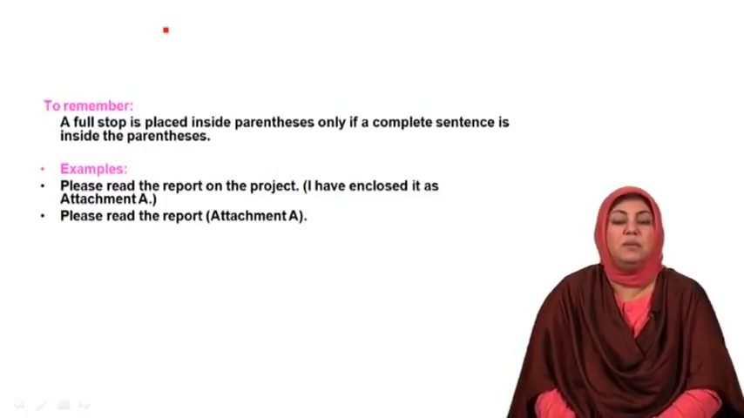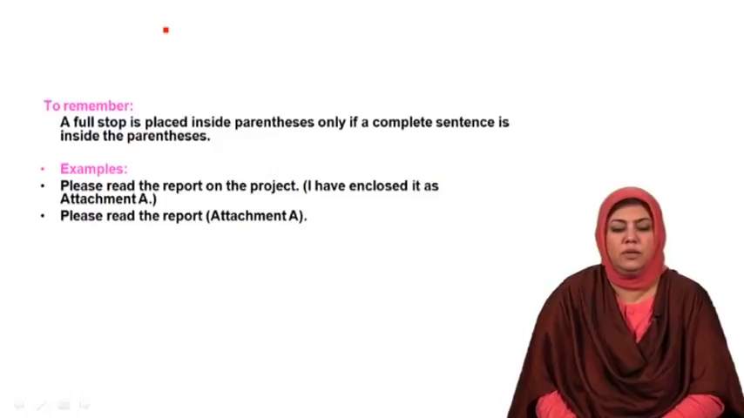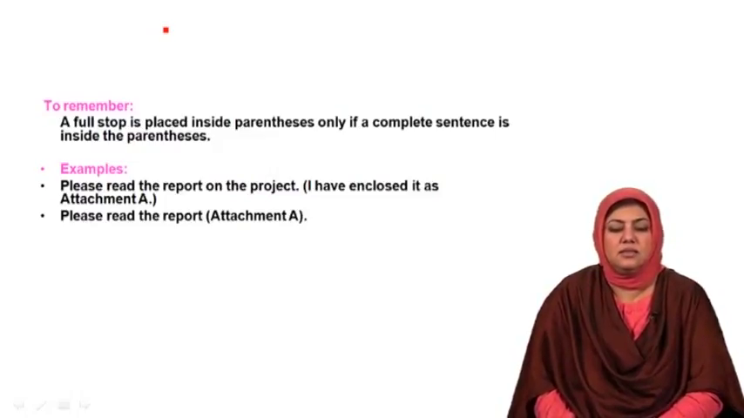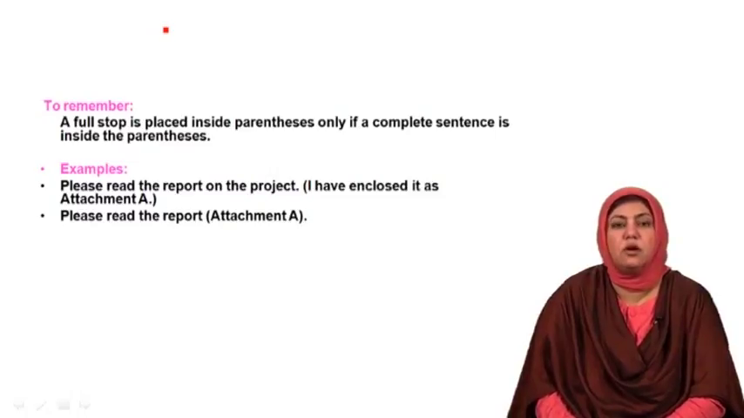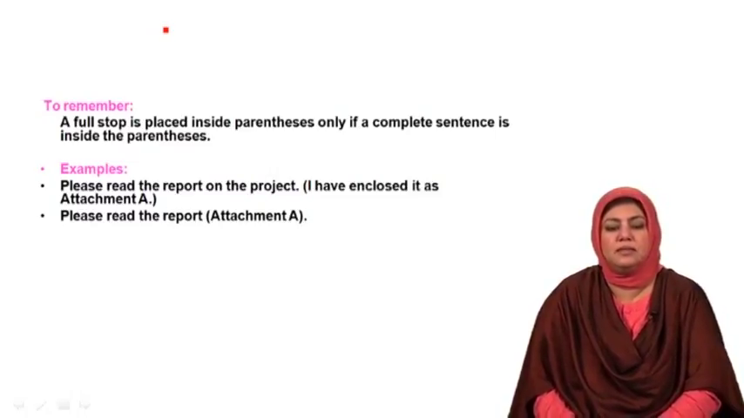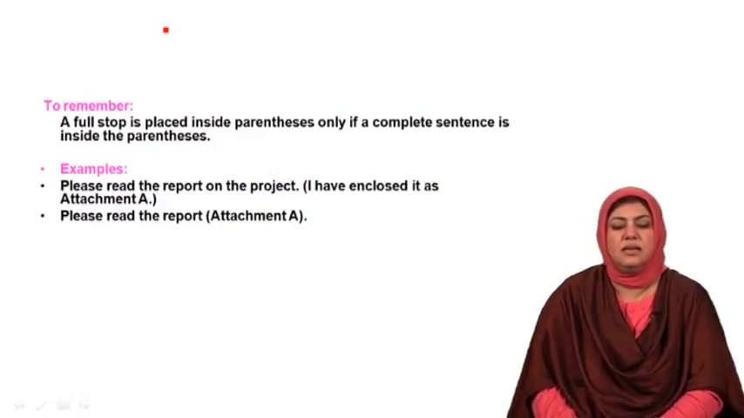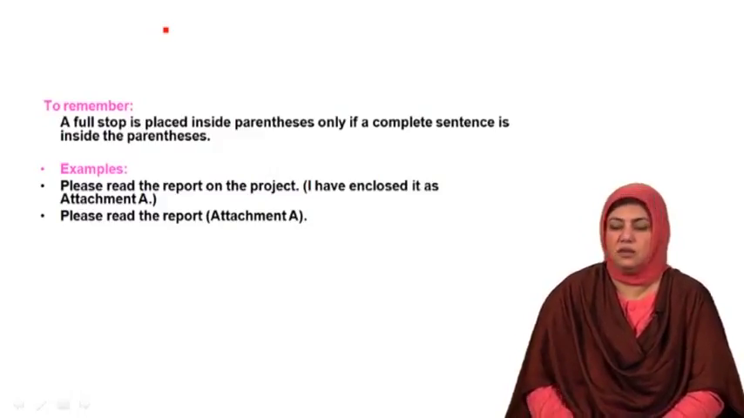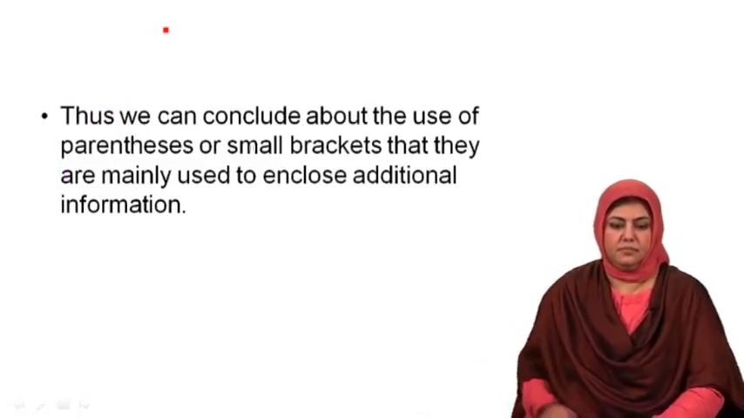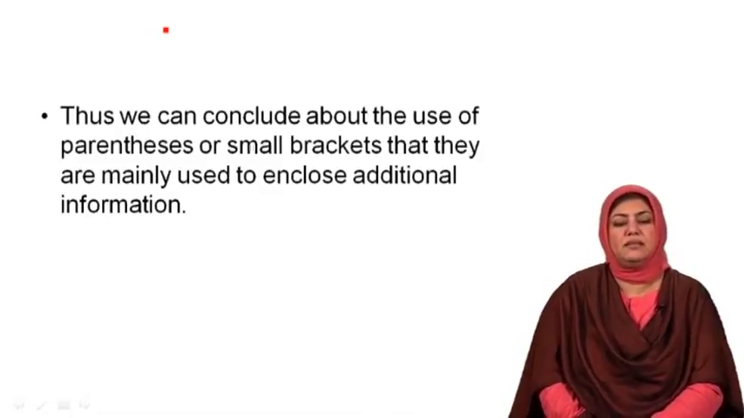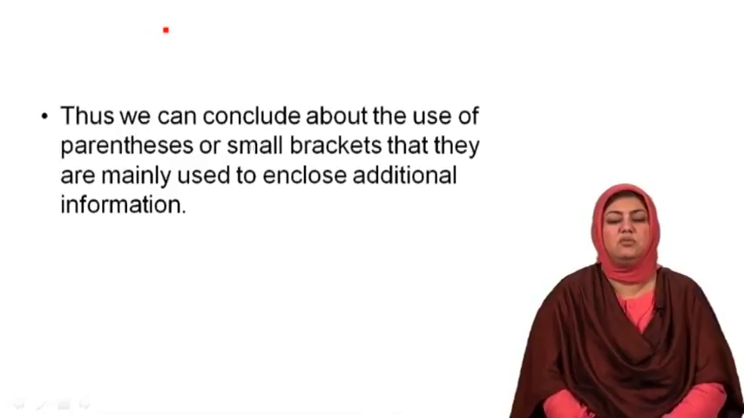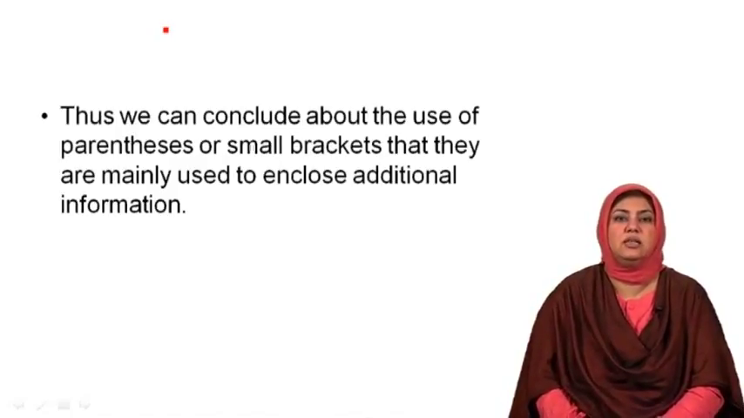In the second example: Please read the report (attachment A). In this case, since whatsoever is given within the parenthesis, that is attachment A, is not a complete sentence, that is why the full stop does not fall within the parenthesis, it falls outside the parenthesis. It is given after the bracket is closed. Thus, we can conclude about the use of parentheses or small brackets that they are mainly used to enclose additional information.